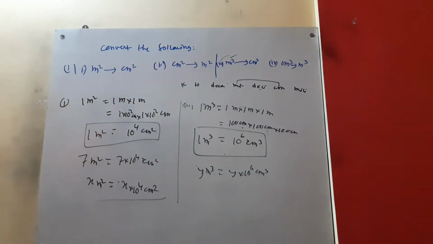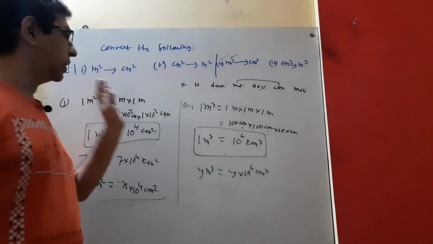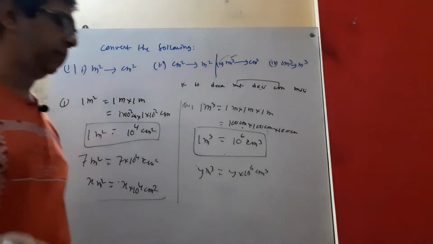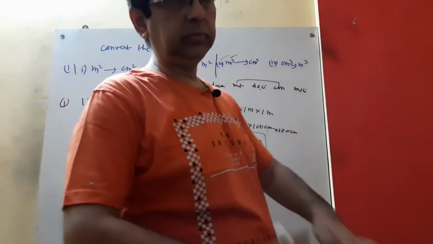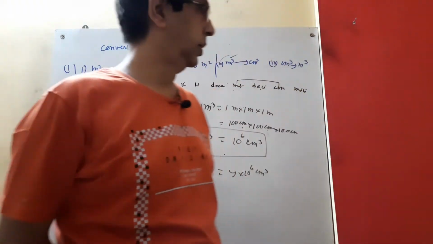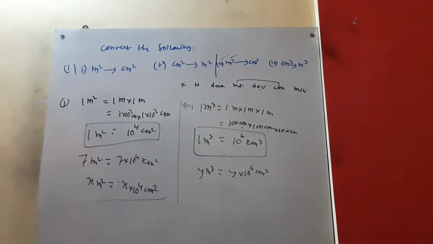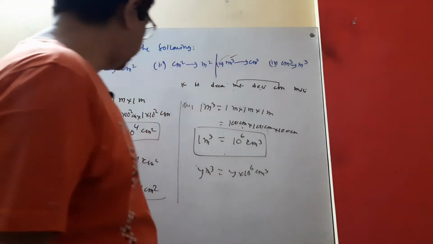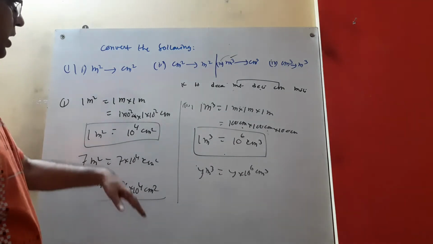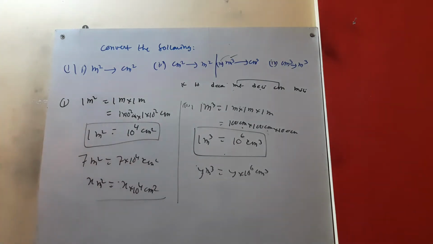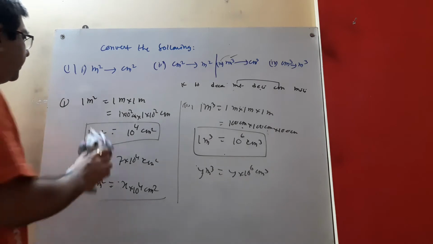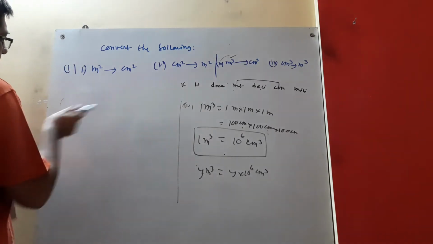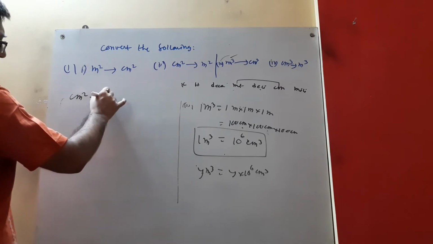I hope you have understood how to convert meter square to centimeter square or meter cube to centimeter cube. It is very easy, right? Now we will go to some other part. The opposite thing we will discuss now: centimeter square to meter square. Same thing we will do, centimeter square to meter square.